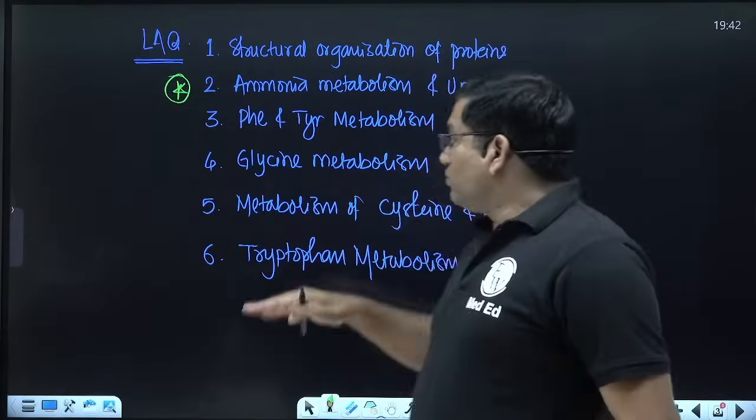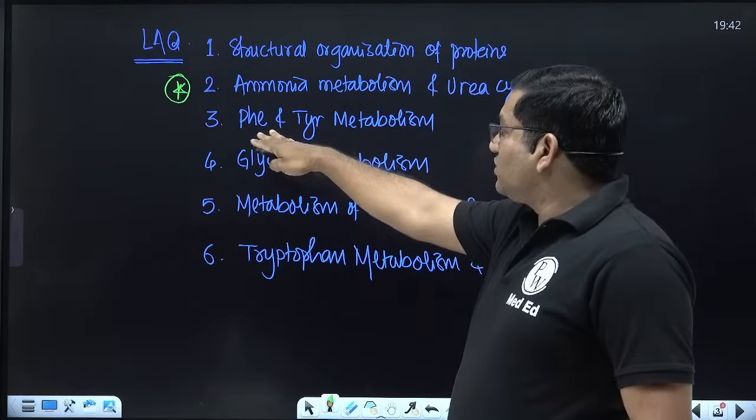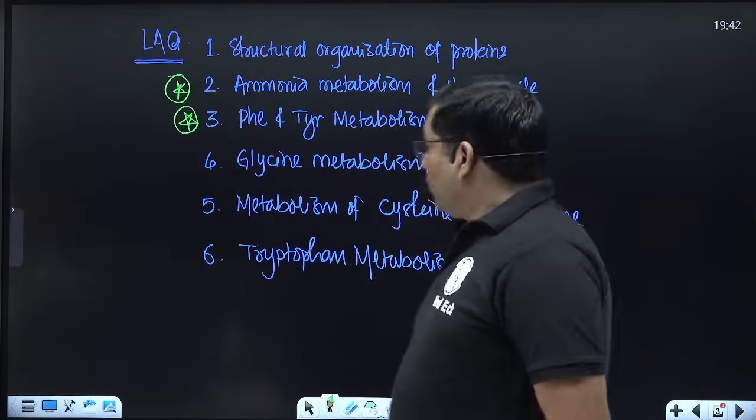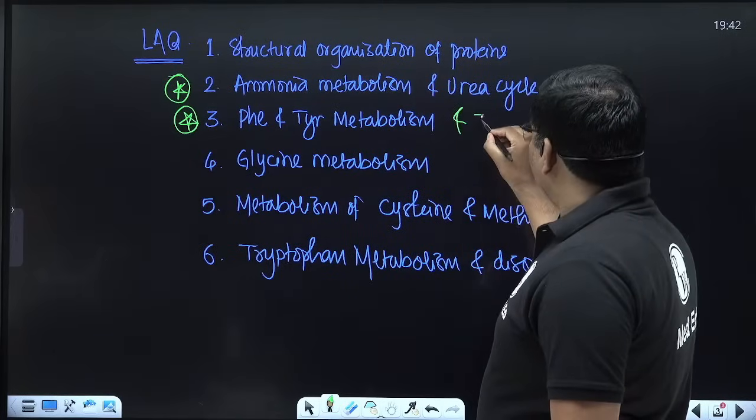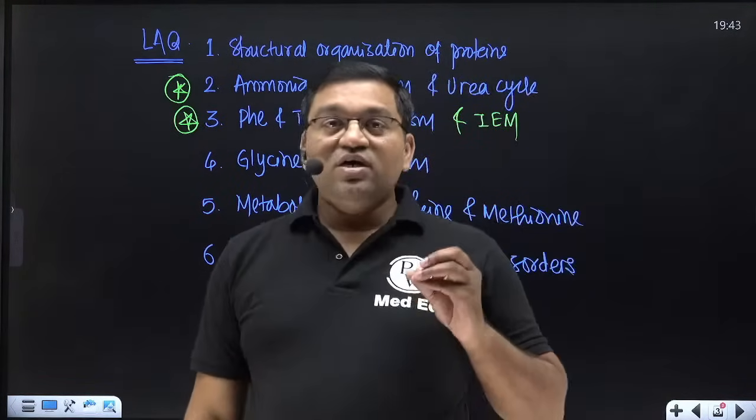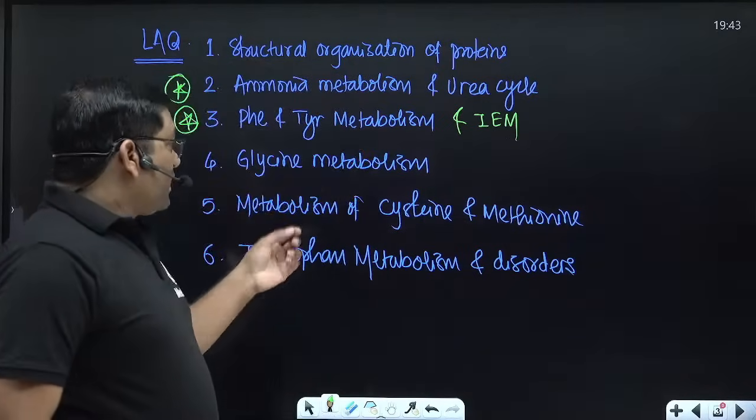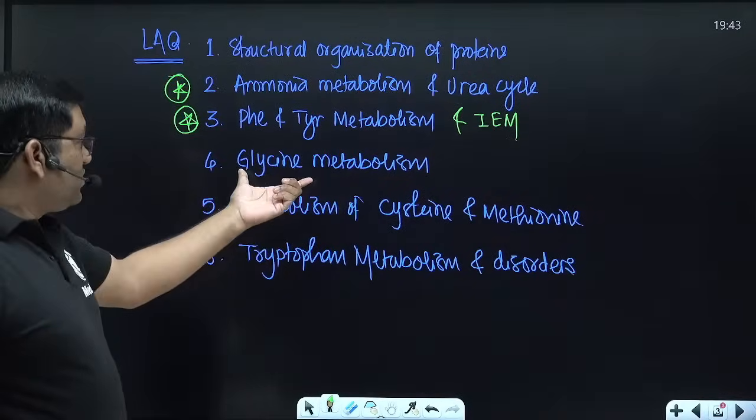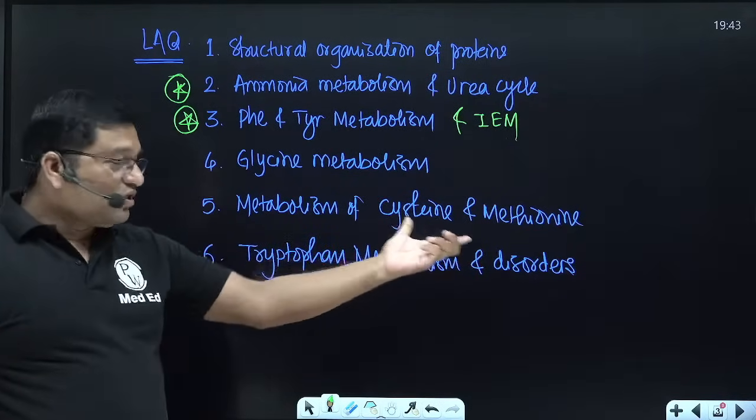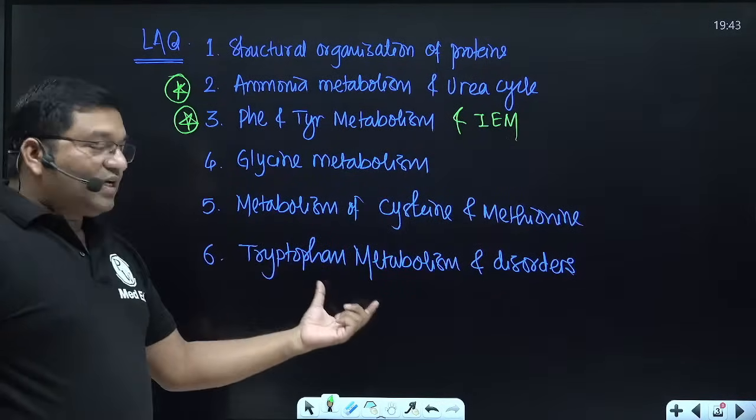Okay, so we have to start from here. So this is again a very, very important question, that is phenylalanine and tyrosine metabolism along with inborn errors of this metabolism. This is important here. Then glycine metabolism is important. Then metabolism of sulfur containing amino acids, that is cysteine and methionine, is important. And tryptophan metabolism with disorders.